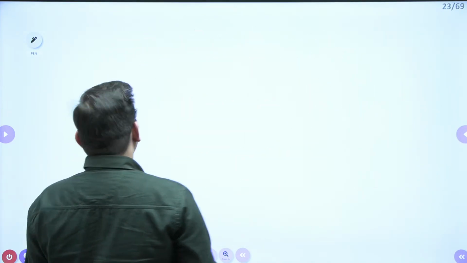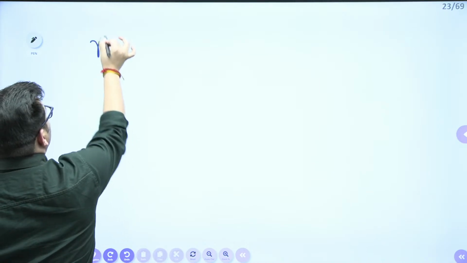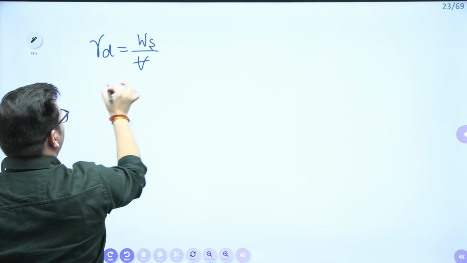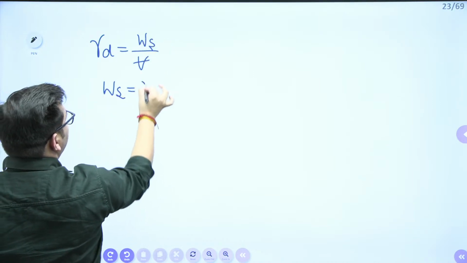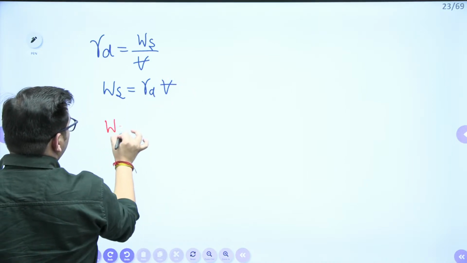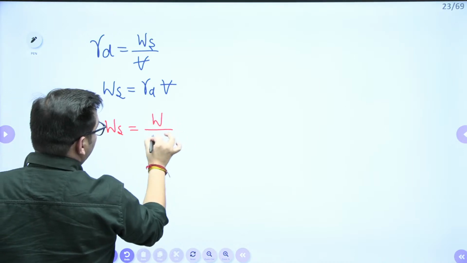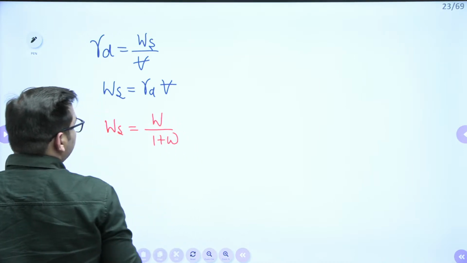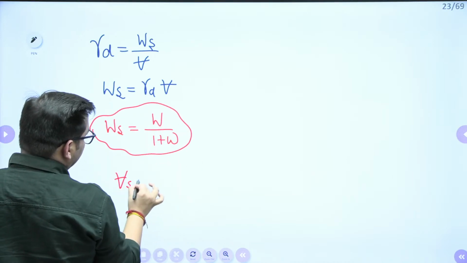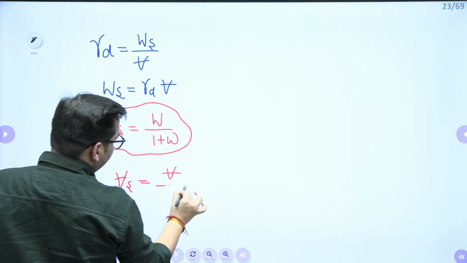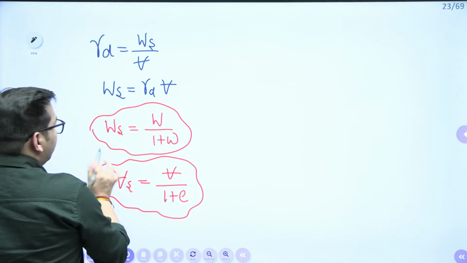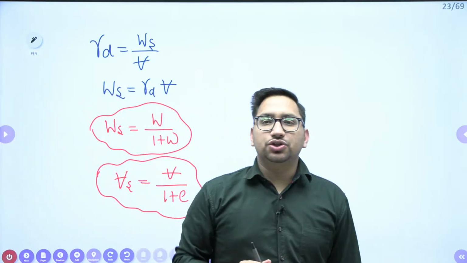The first formula is gamma d equals weight of solids upon total volume. So from here you can compare the weight of solids, that is gamma d into volume. We also know that weight of solids is equal to total weight upon 1 plus water content. For volume of solids, it is total volume upon 1 plus void ratio. These are some important formulas generally used in this type of question.